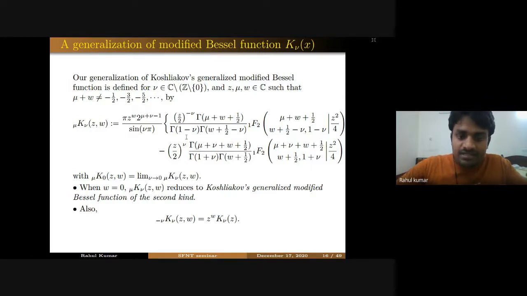This definition is actually valid for any complex number nu, except it cannot take integer values, but it can take nu equal to 0. Why? Because here we have sin nu pi. That means we cannot take integer values, but it can take nu equal to 0 because these two quantities are equal to each other when you take nu equal to 0. So it's actually a removable singularity. So by having these definitions in mind, now I can present our main result.